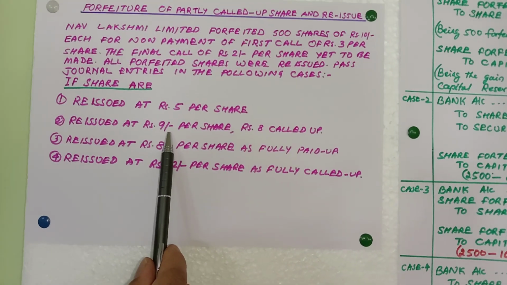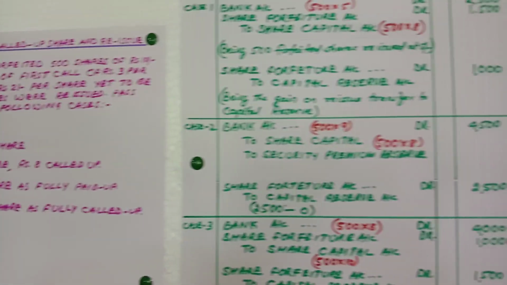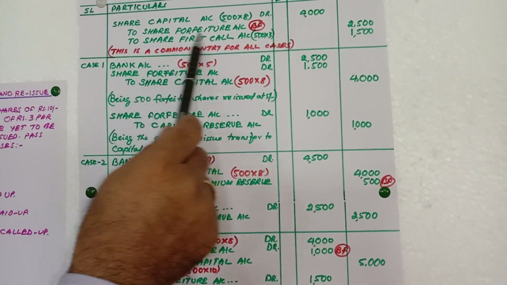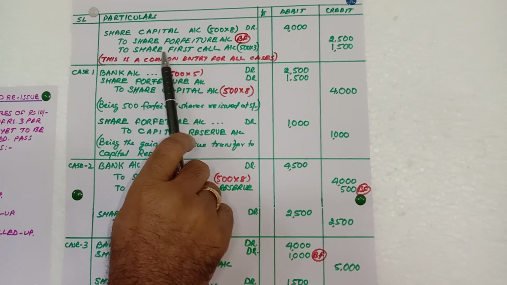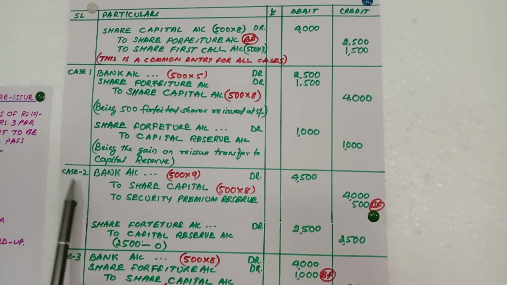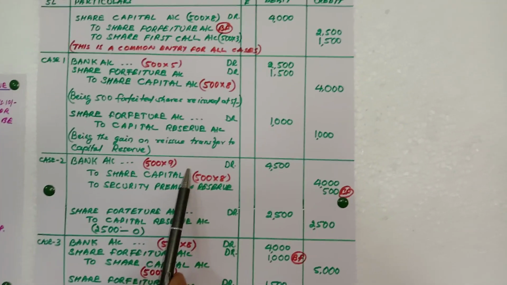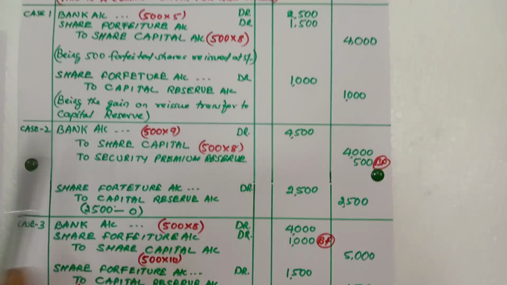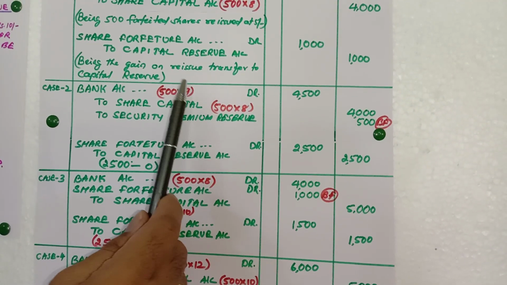Issue at 9 rupees per share, 8 rupees called up. So again you see in the second case, the first entry remains the same: share capital to share forfeiture to share first call, amount, everything is the same. And in the second case, the second entry will be bank account debit. Now, why have I debited bank with 9 rupees? Because here 9 rupees is the reissue price.